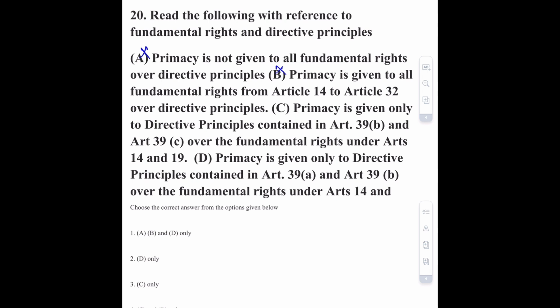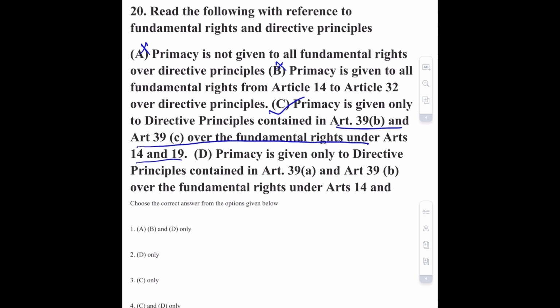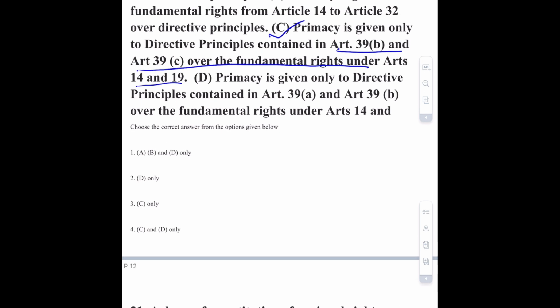Option C: primacy is given only to directive principle contained in Article 39B and 39C over the fundamental right under Article 14 and 19. This option is correct. And option number D, primacy is given only to directive principle contained in Article 39A and 39B over the fundamental right. This is an incomplete option. So the correct answer of this question is option number 3, that is C only.